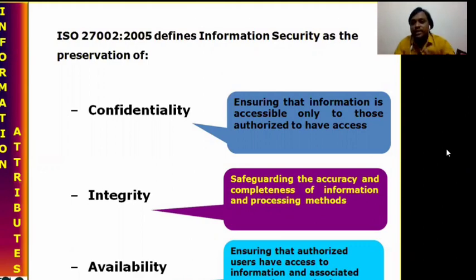So who can change the data, who can maintain the accuracy, and who can make complete changes to information or process methods, all this comes under integrity. So the respective department will decide. Suppose we take an example, a banking example. They never give the privilege to any customer to update the respective accounts. If they gave permission to customers, what happens?